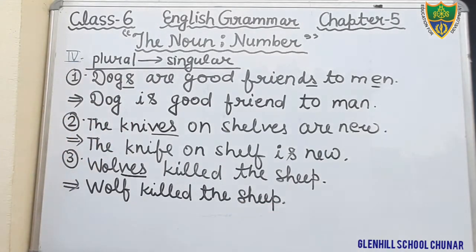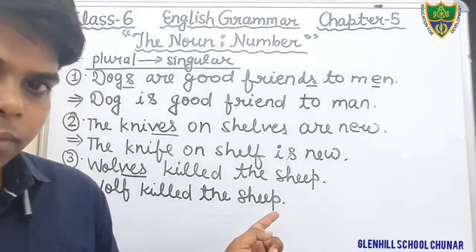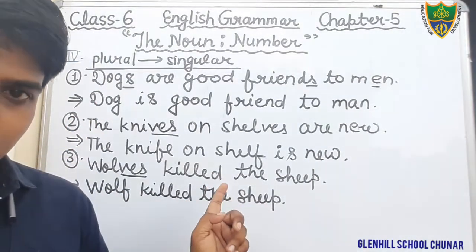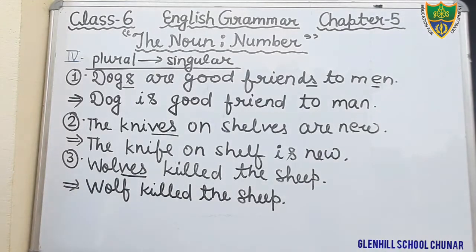Okay? Wolf killed the sheep. Okay, student? This is the correct sentence. You write in the given blank. In the book, there are enough spaces. You will write there. Next question, question number 4.